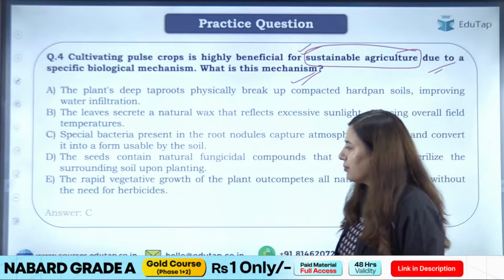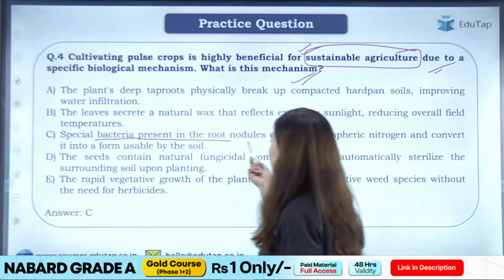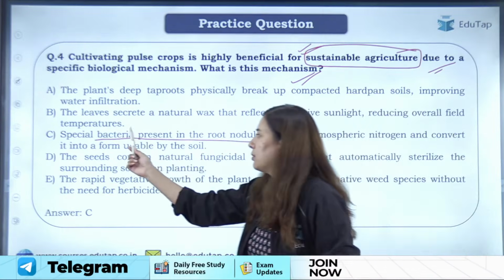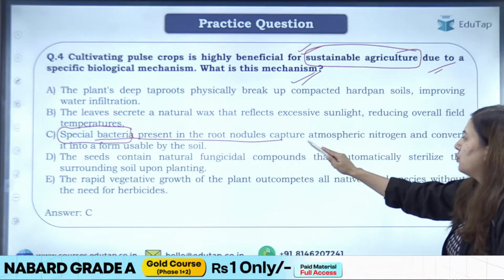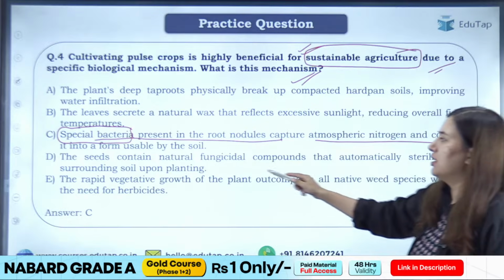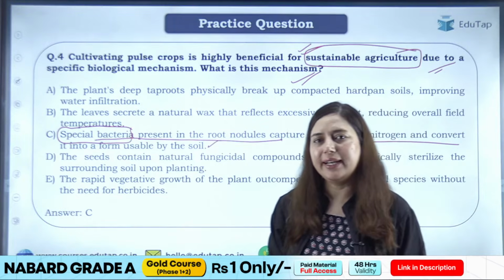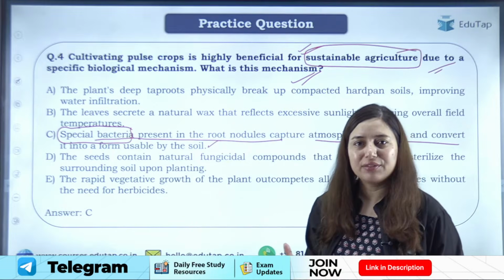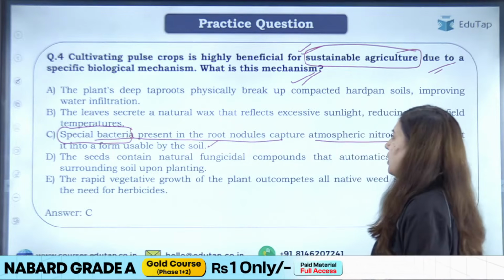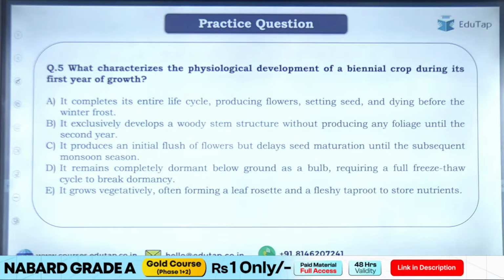So the answer will be option C, where special bacteria are present in the root nodule. I have already told you the name of that special bacteria. It is rhizobium, right? It is present in the root nodule, captures atmospheric nitrogen, and converts it into a usable form. The answer will be option C. I can see all of you have given the right answer. Great. Chalo, let's move to the next question.